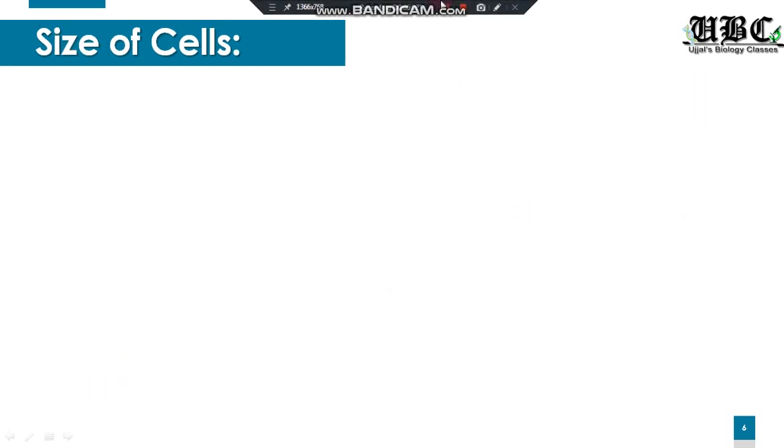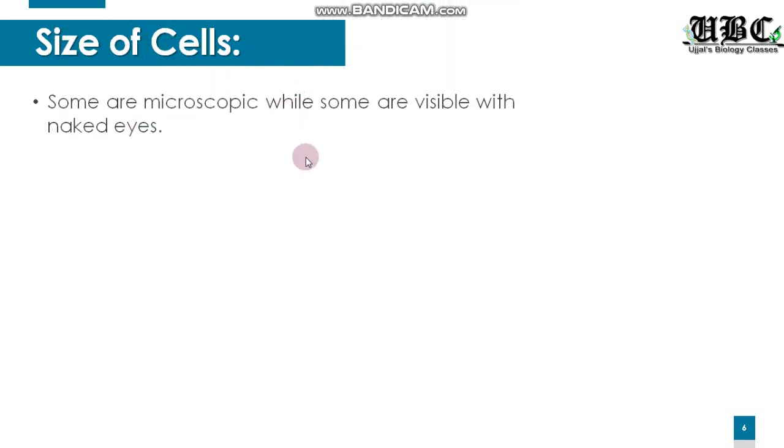Moving on to the next slide, we will be talking about the size of the cells. Generally, we all know that cells are microscopic, that is, they cannot be viewed with our naked eyes. We require an instrument, the microscope, to get a better view of the cells.